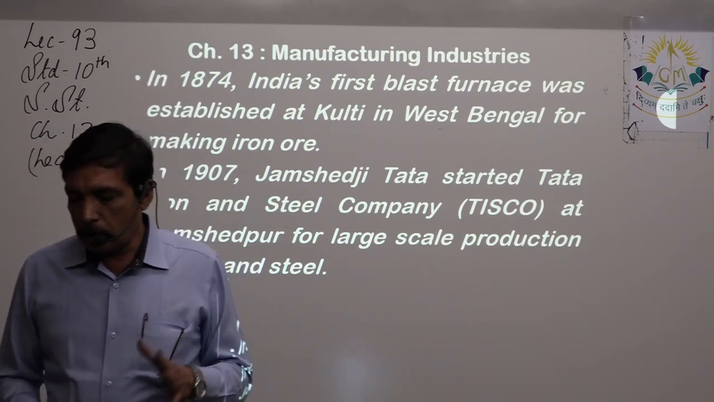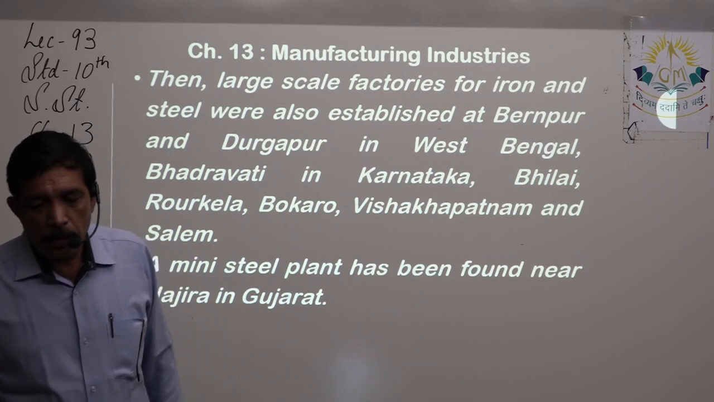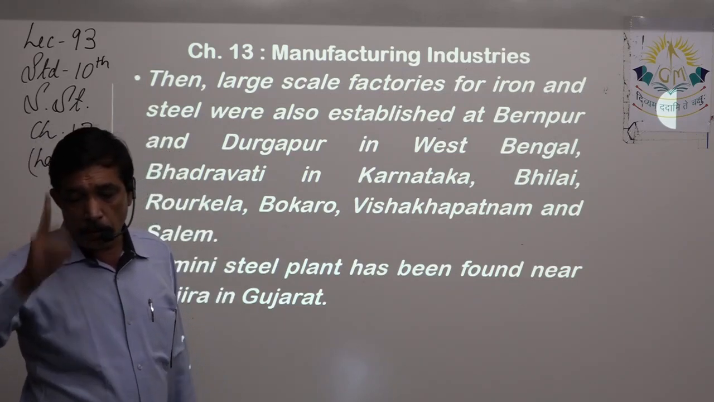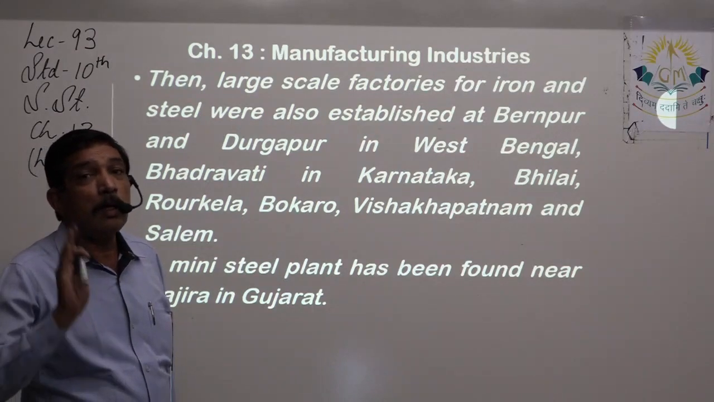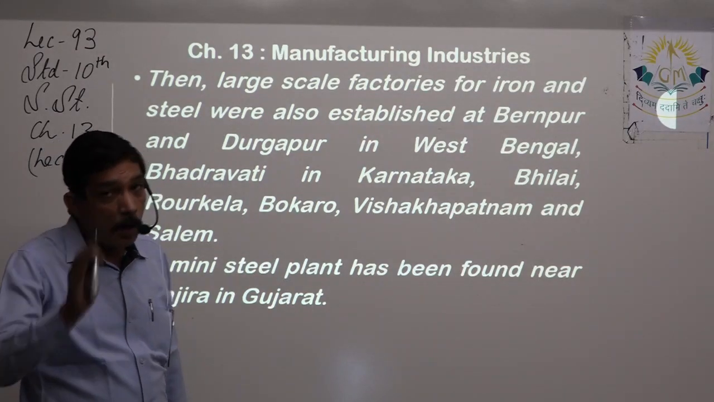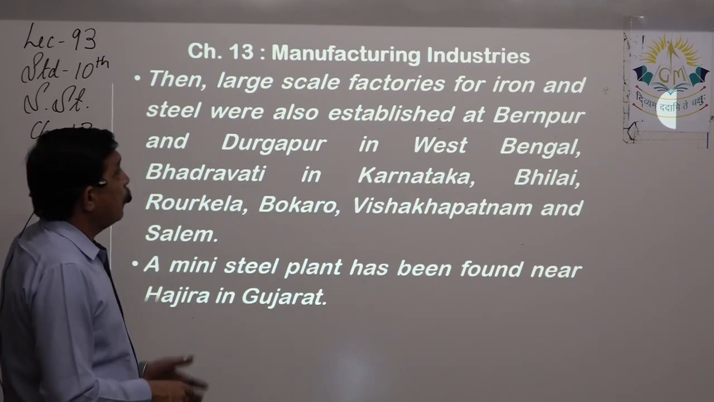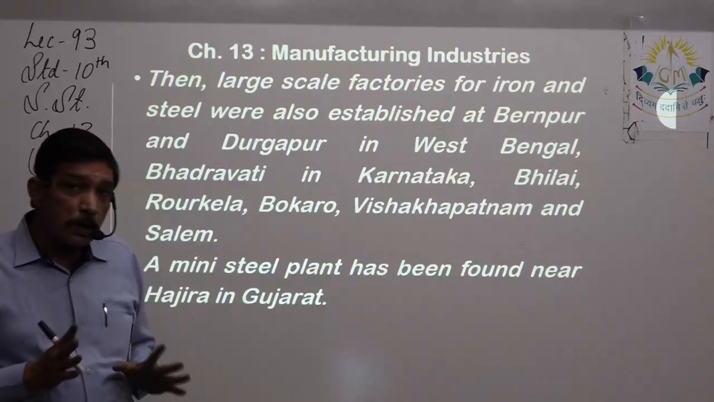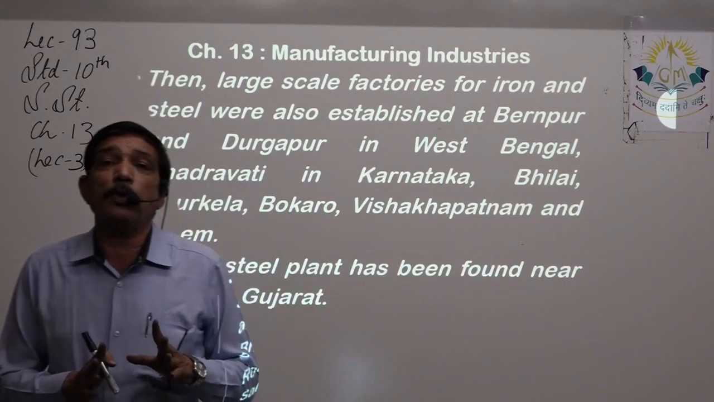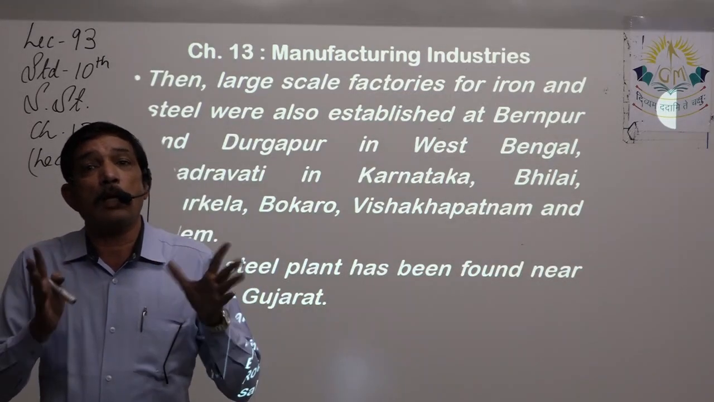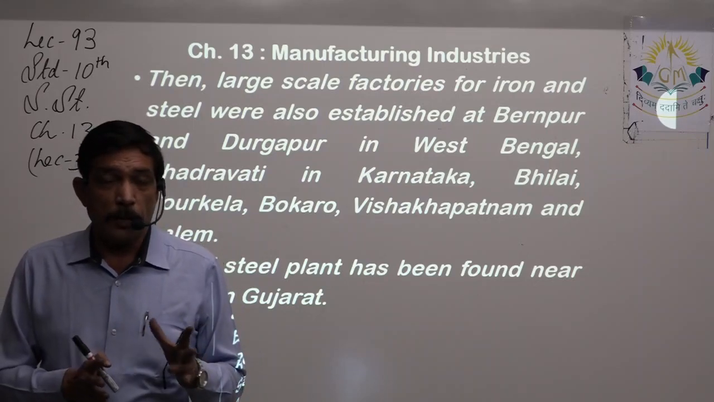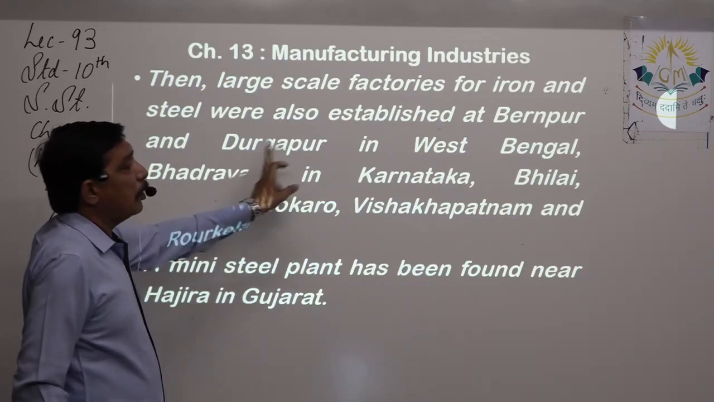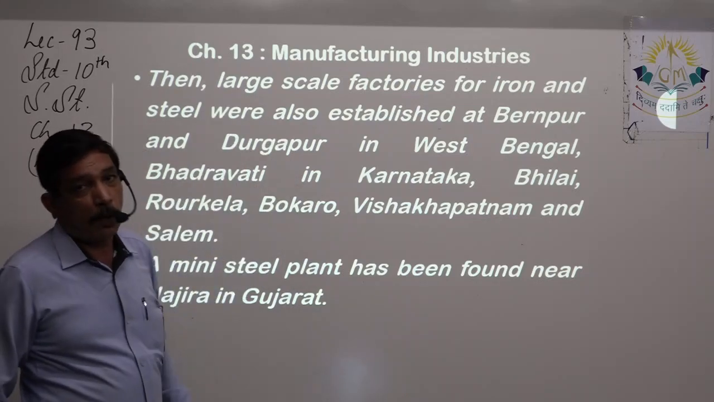Then large-scale iron and steel factories, where this is very, very important, and please remember the names because you have to mark them on the map, right? For example, large-scale factories, that means not on a small scale. Iron and steel is produced in a very large quantity. Then these are the names: Burnpur and Durgapur. Both of them are in West Bengal.